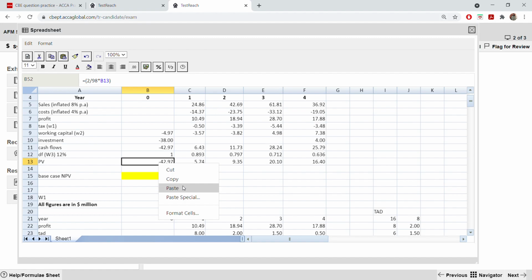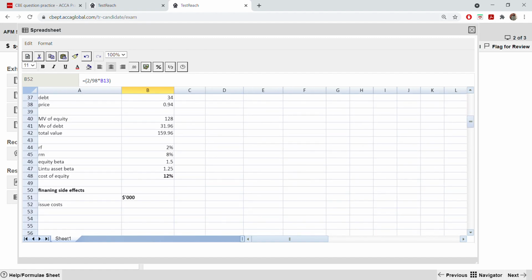So what you can do is copy this, divide by 98, multiply by, paste special, the value. Okay, I think it didn't multiply it.